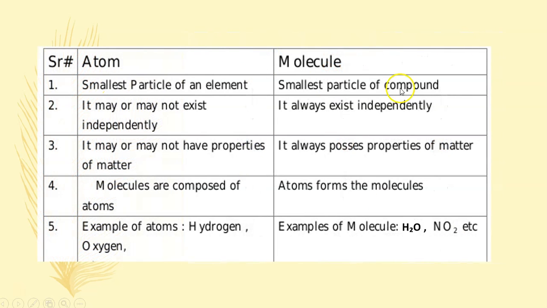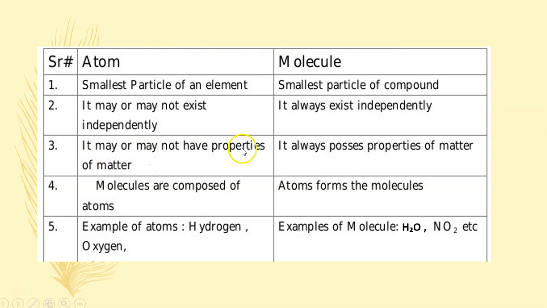Now, a small note on how to differentiate between atom and molecule. Atom is the smallest particle of an element. Molecule is the smallest particle of a compound. An atom may or may not exist independently. For example, hydrogen exists independently, but oxygen does not. So we see oxygen as O2. Molecule always exists independently.